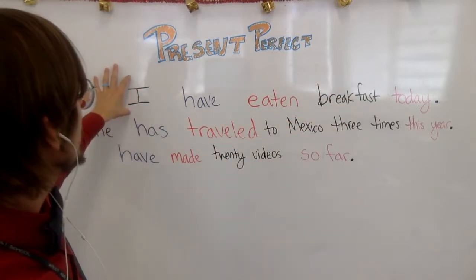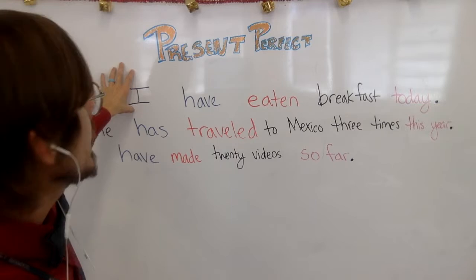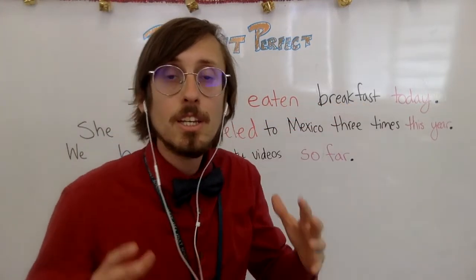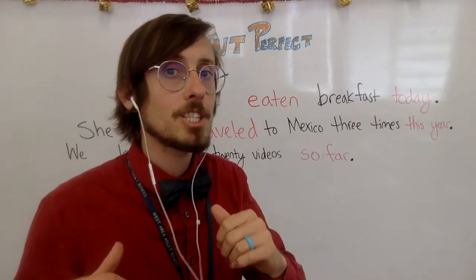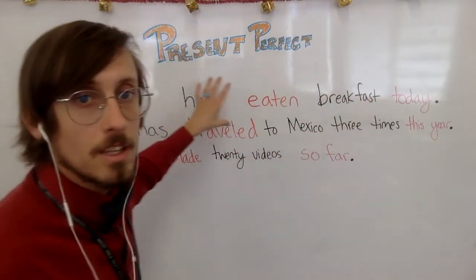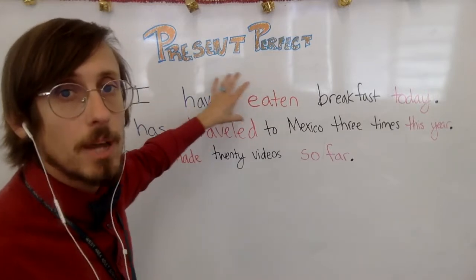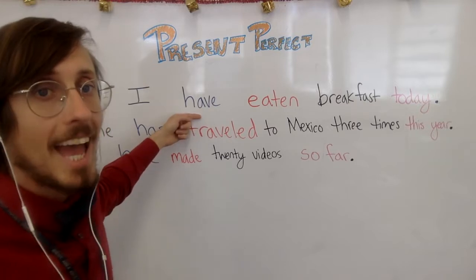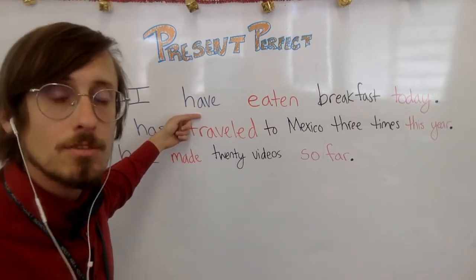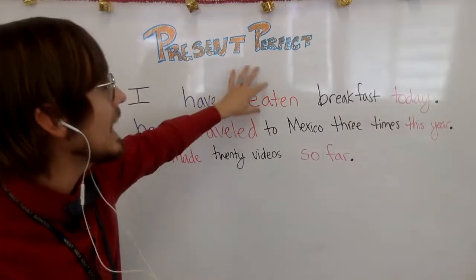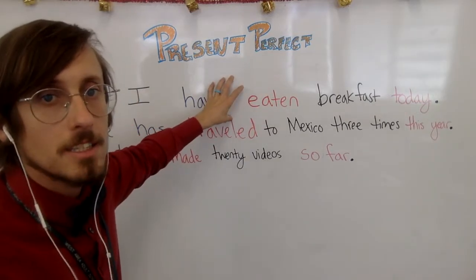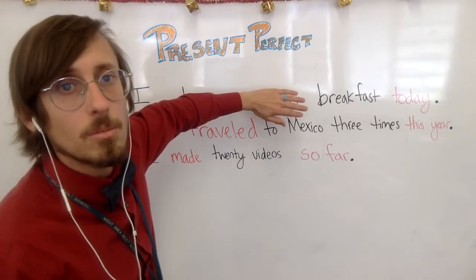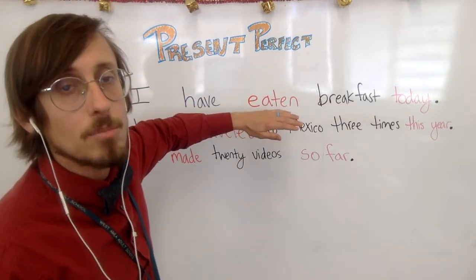In this first example, I'm using the present perfect because the time in which I did this past action has not completed. This action is completed in the past. It's called the present perfect because this verb have is in its present form, but the action is actually in the past. This is like saying, I ate breakfast. I ate breakfast. I have eaten breakfast.